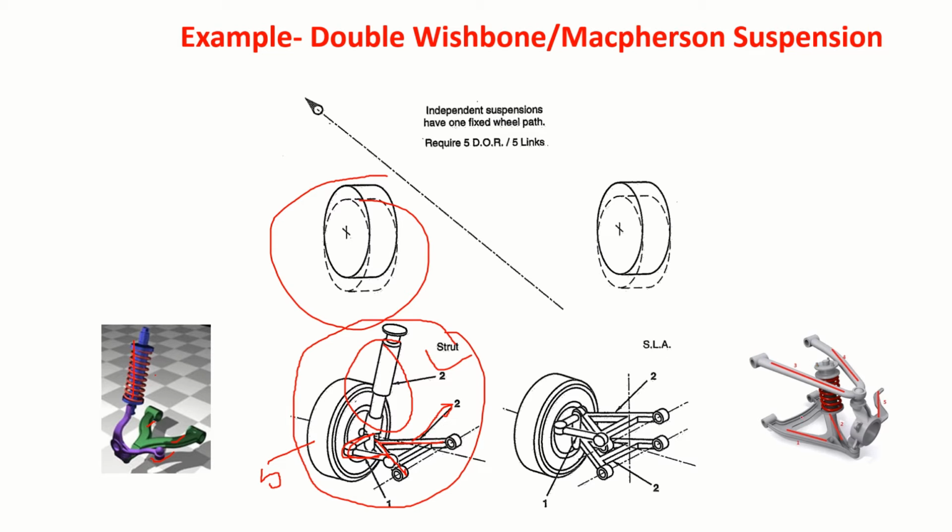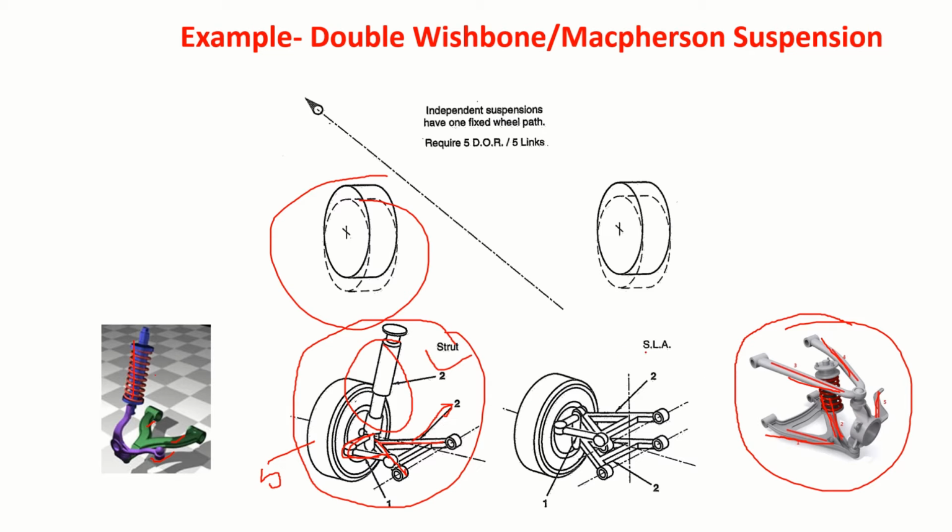If you take a double wishbone suspension like this, 1, 2, you can also call it an E-arm if you want. So this is an E-arm, 1, 2, 3, 4 and 5. So that's how 5 linkages are used.